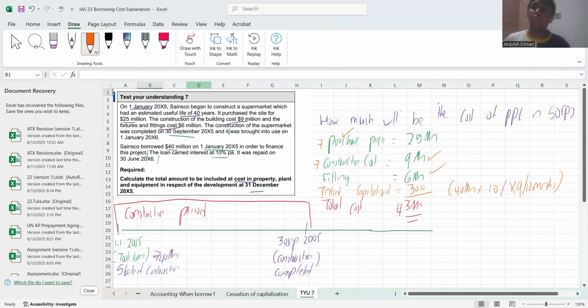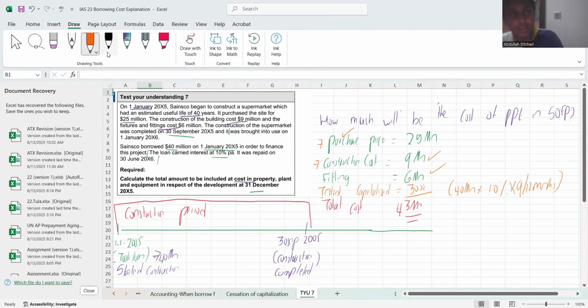Why? Obviously, if you are building a supermarket, you need to have racks. You need to have, what do you call those, you need to have escalators. You need to have lifts. All of those are furniture and fittings. Those are inbuilt, right? Without that, your business cannot function, right? So you need to put that also under cost.